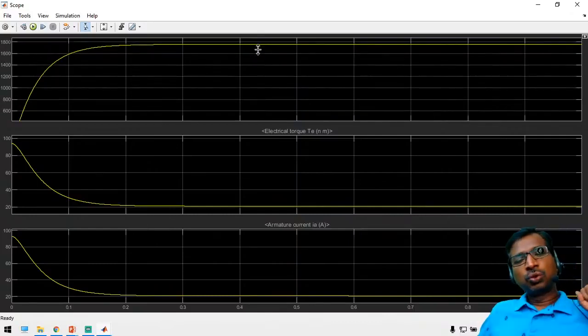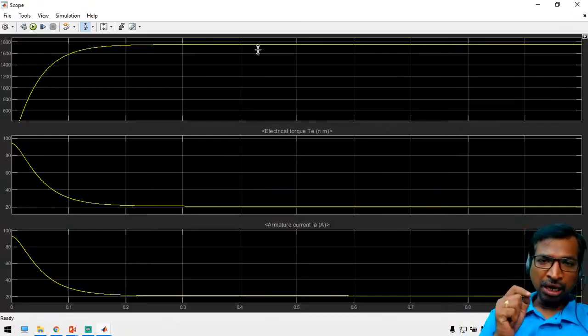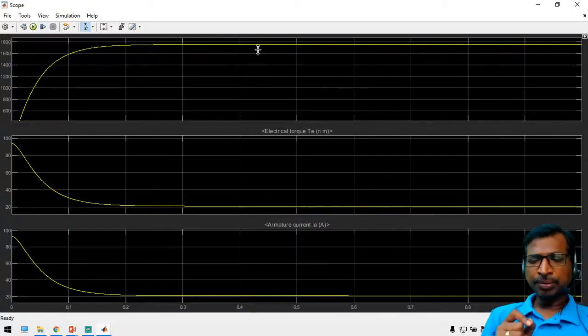Yeah. So like that, we can understand the working and calculation of the full load torque and the no load torque, no load speed, full load speed, everything. From this example, you can easily understand the working concept. If you have any questions, please comment in the comment box.